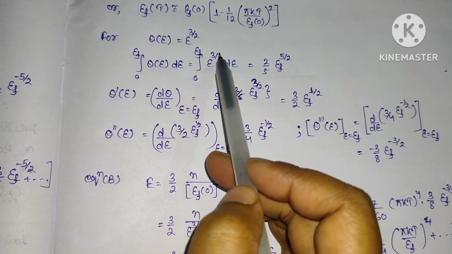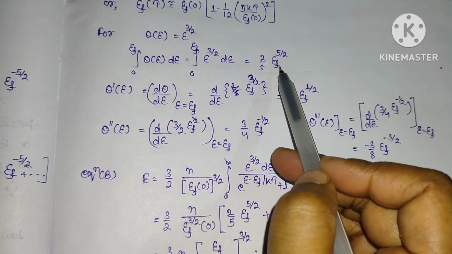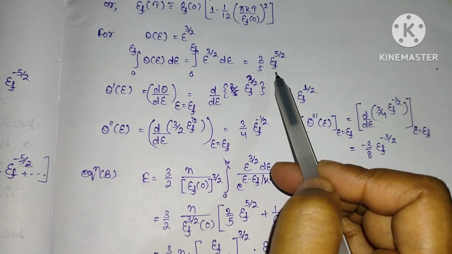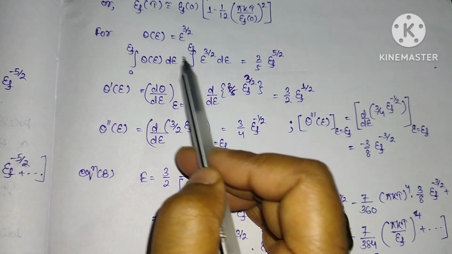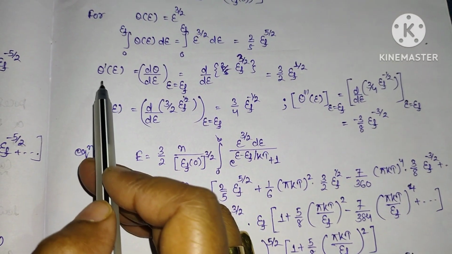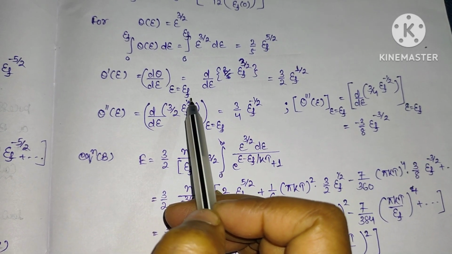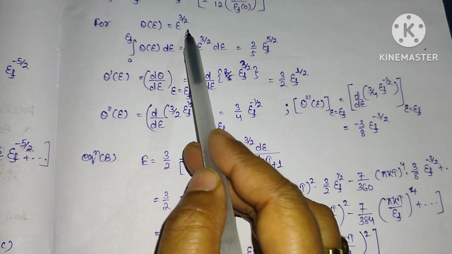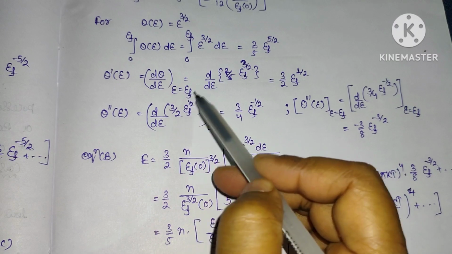That will be equal to, this power will increase by 1, this will be E power 5 by 2 divided by 5 by 2. So it is simply 2 by 5 EF power 5 by 2. We have substituted the upper limit, that is EF. Now for the second term, we have to take the first derivative of theta, that is d theta by dE at E equal to EF, that will be equal to d by dE of E power 3 by 2, and at last we have to put E equal to EF.